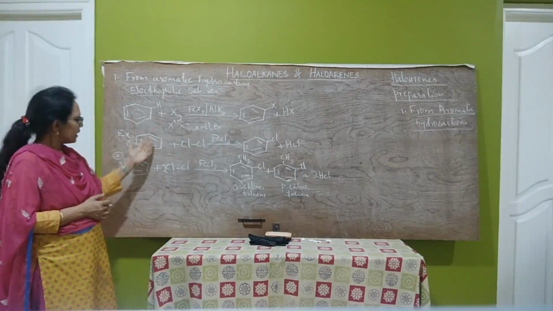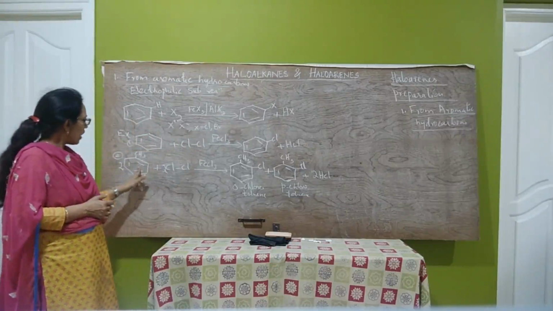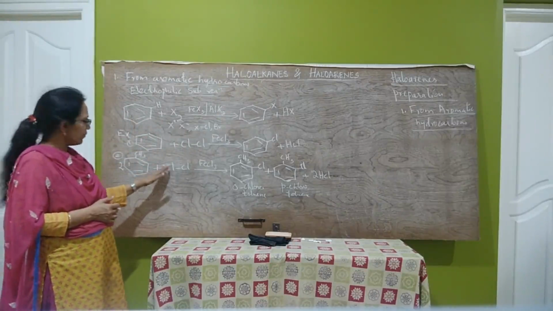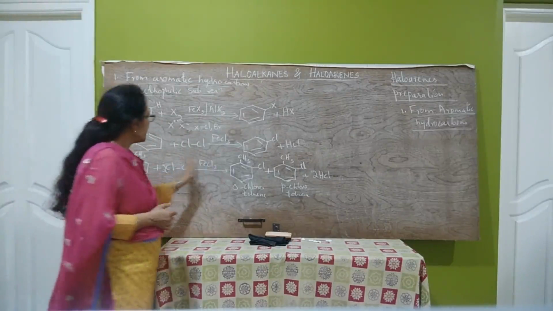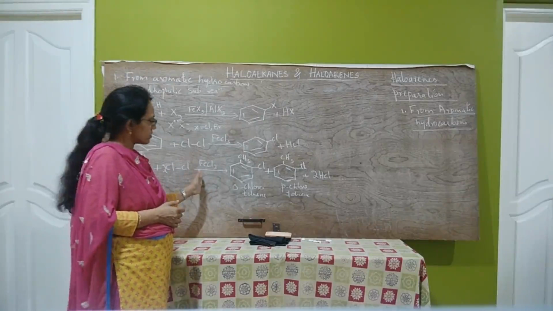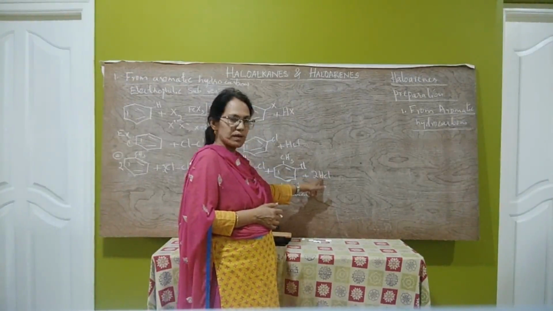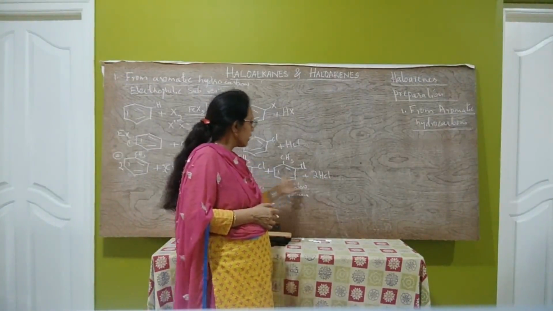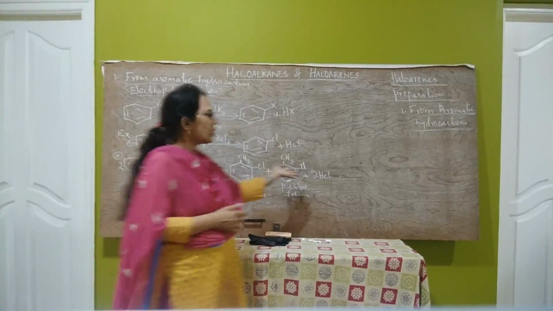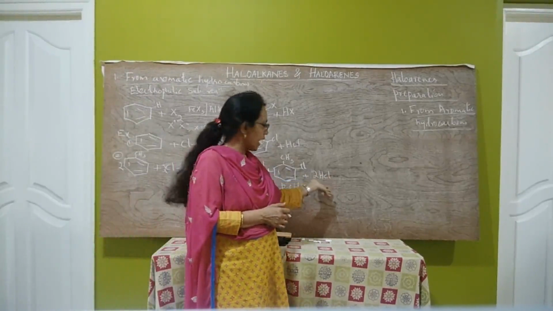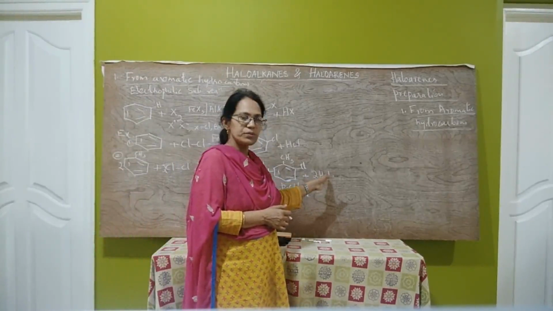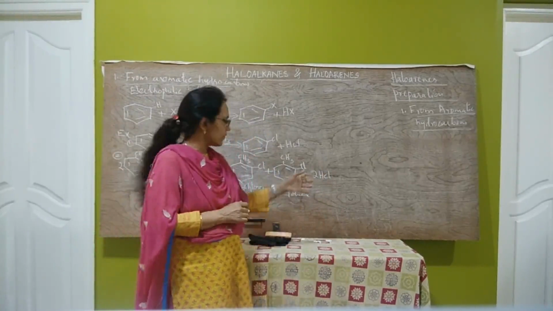What about iodine? Iodination is a reversible process, because the HI which is formed as the product is a strong reducing agent. It is highly reactive because the H-I bond is a weak bond.